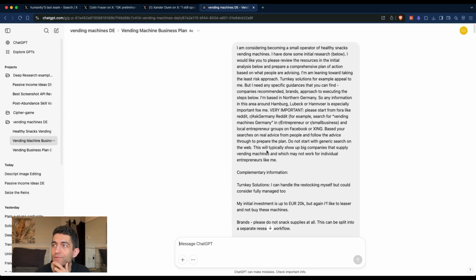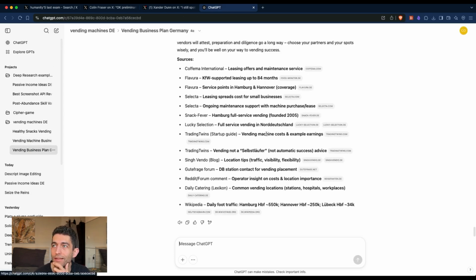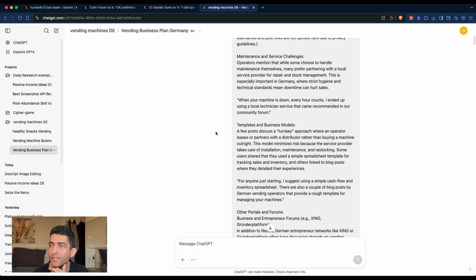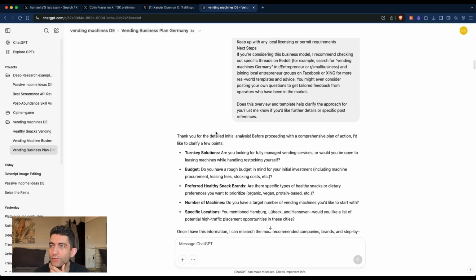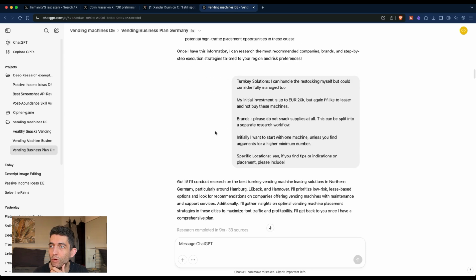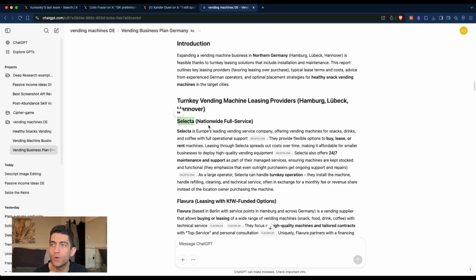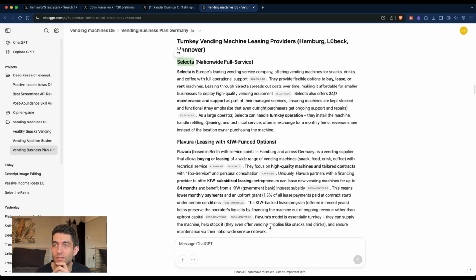And here again, it's very important to tell it which sources to use. In this example, I wanted to dive deeper into healthy snack vending machines, but I did not give it any sources. What it came back with were often solutions that are more suited to larger players. It crawled the websites of big companies like Selecta, and these are typically not aimed at small entrepreneurs like me.